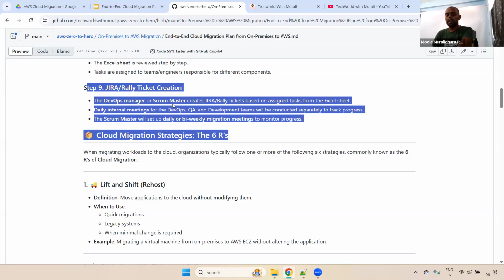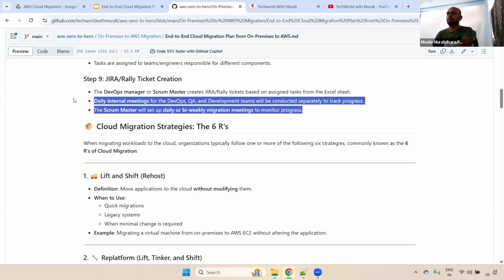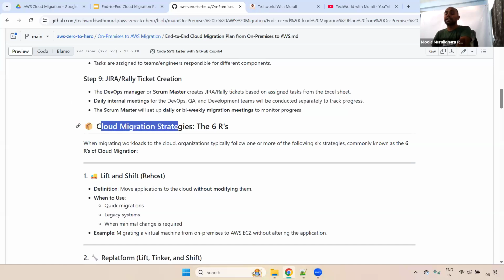Any questions now? In the planning and preparation, any questions? Understood, right? Now, one of the most important: once planning and preparation is completed and we have prepared that Excel sheet, where we have mentioned the applications, databases, everything, we need to decide the cloud migration strategy. What type of strategy are we going to implement? Usually we have 6 types of strategies. That's why 6 R's. Okay, one by one we can discuss.